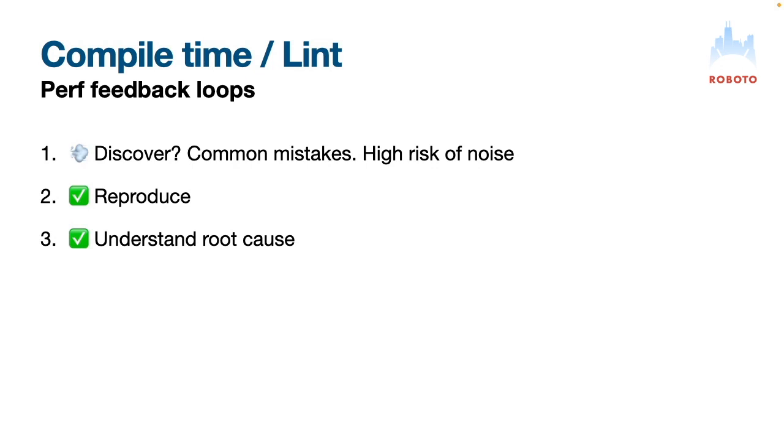The good thing about lint checks is that they're immediate. Of course, you can immediately reproduce the problem. It's right there in your IDE. The root cause is I wrote this line of code and it's telling me that I shouldn't write it. So it's really fast in terms of feedback loop, but the signal is just not that interesting.